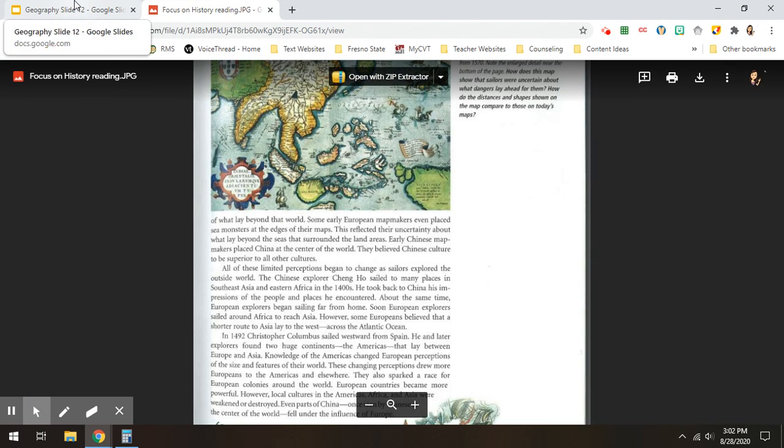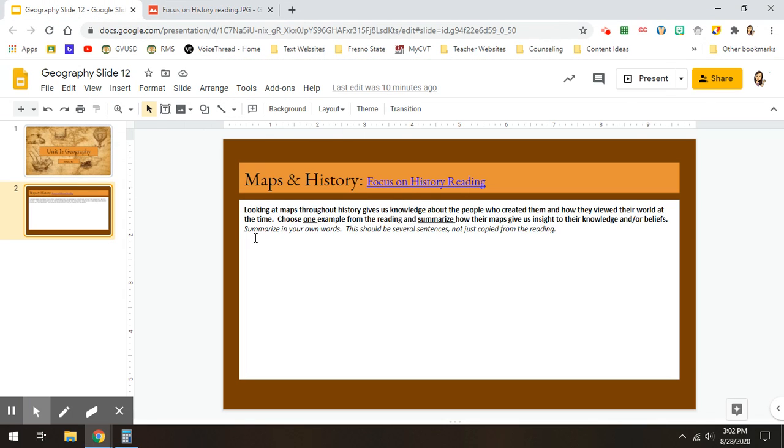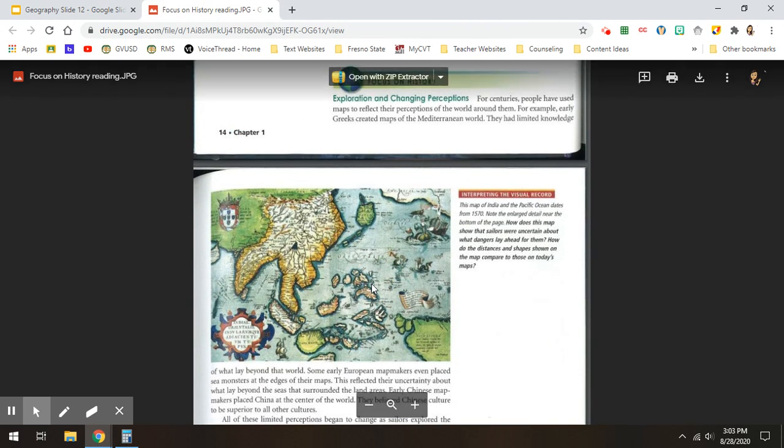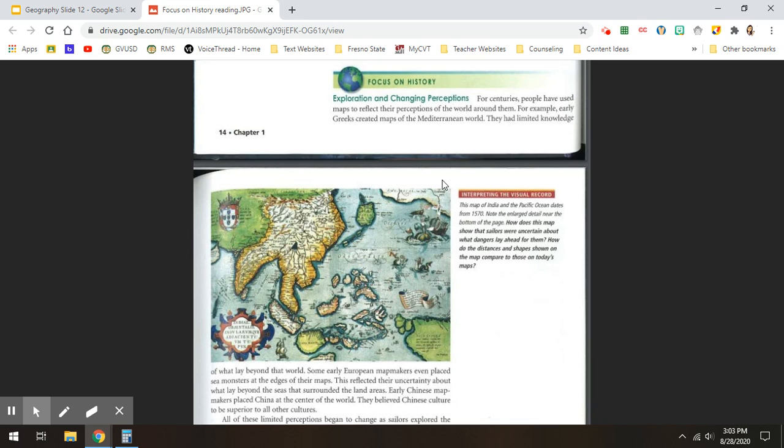So remember, if we go back to our directions, we are looking for one example from the reading about how historical maps can give us insight to historical people's knowledge and/or beliefs. So if we go back to the reading, we'll remember there were two really big examples that were talked about here.